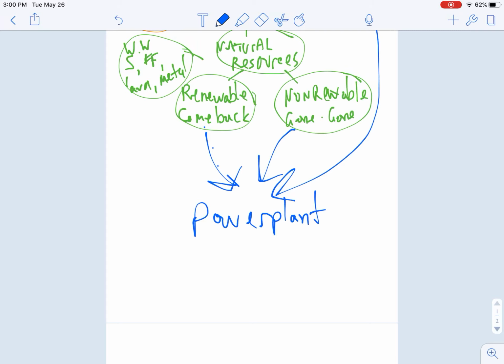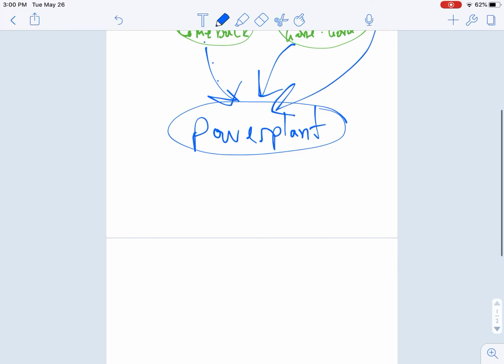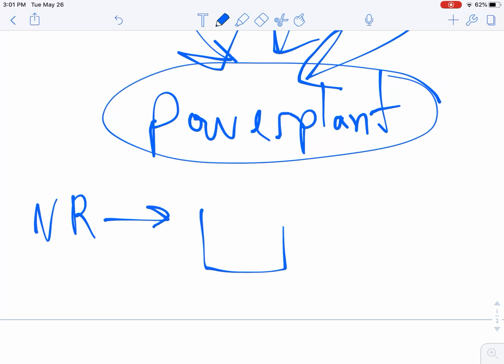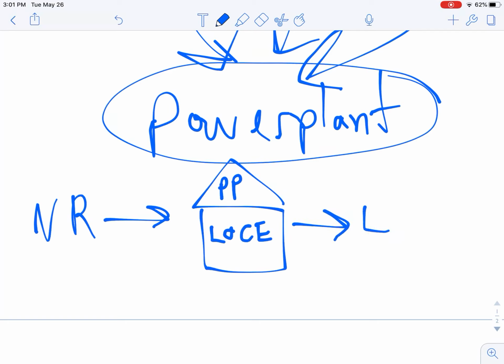If you remember, you put the natural resource into the power plant, and using the law of conservation of energy, it changes the energy of the natural resource into electricity.